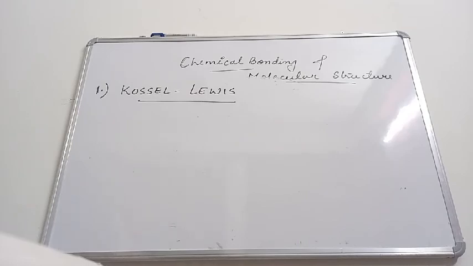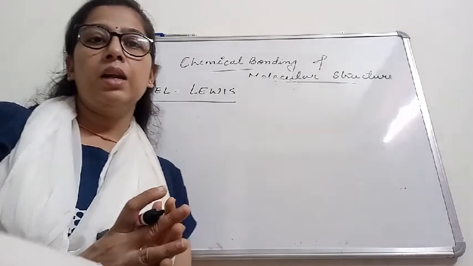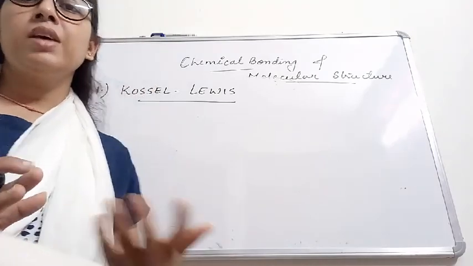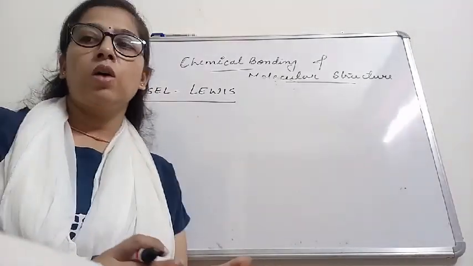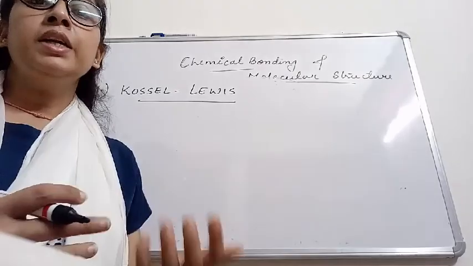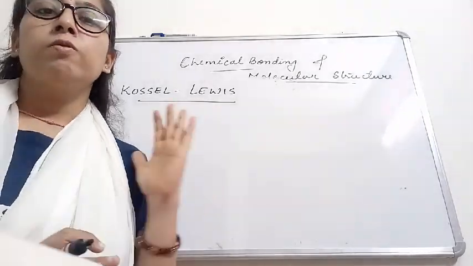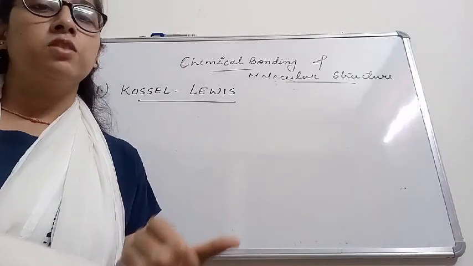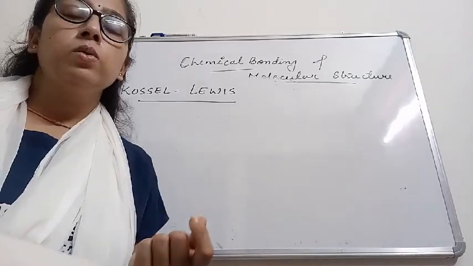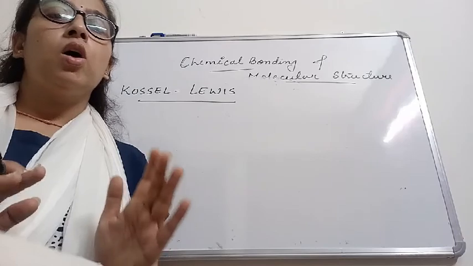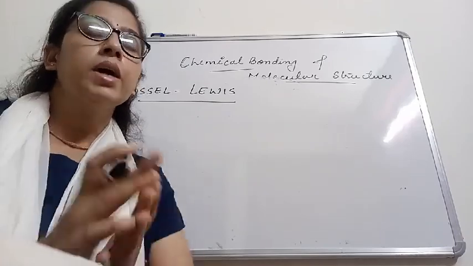And we will see the atoms of different elements are combining because they have different numbers of electrons in the outermost shell, so they combine in different manners to complete their octet. Okay? So why do atoms combine? They combine to become stable. And how do they become stable? By completing the octet. Now how do they complete the octet?